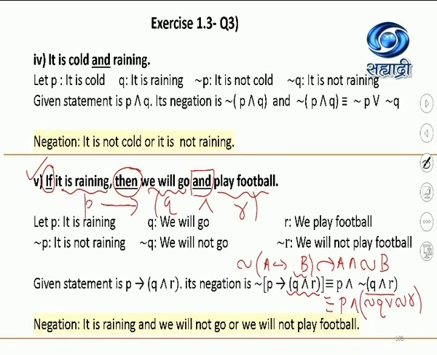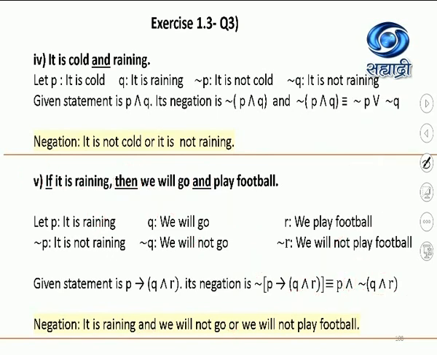This is very important. See, P, it is raining, and this "and" symbol, and negation Q, we will not go, or means this symbol, or we will not play football is negation R. So I will remove everything except, I'll rewrite it here for you.